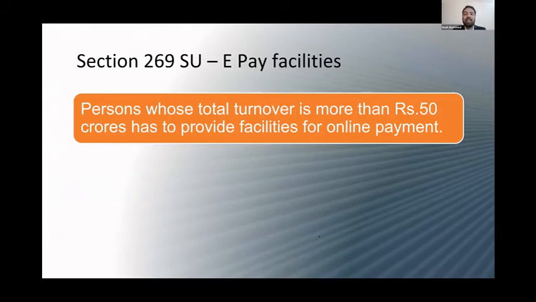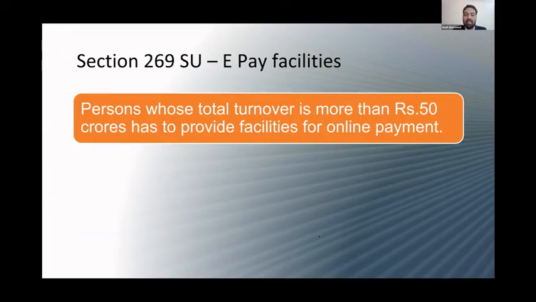That's not a big deal because nowadays, even if you go to a coffee shop, they will have a Google Pay or a swiping machine. But now the government is saying that if your total sale or turnover is more than 50 crore, you have to make facilities for making online payment, swiping card or Google Pay facilities or BHIM UPI facilities or net banking facilities, something like that.